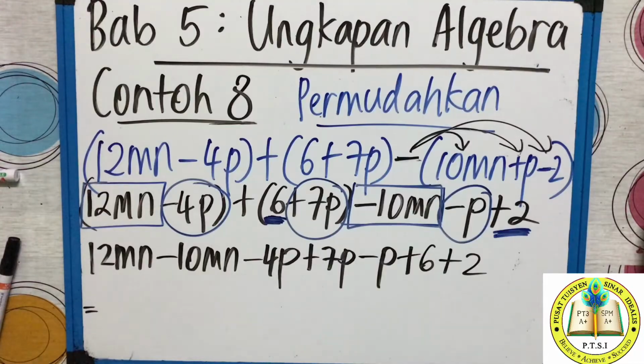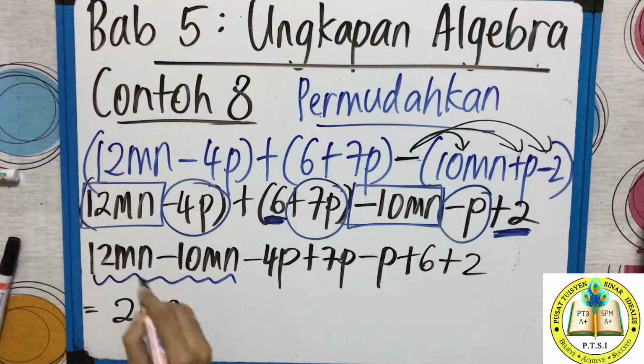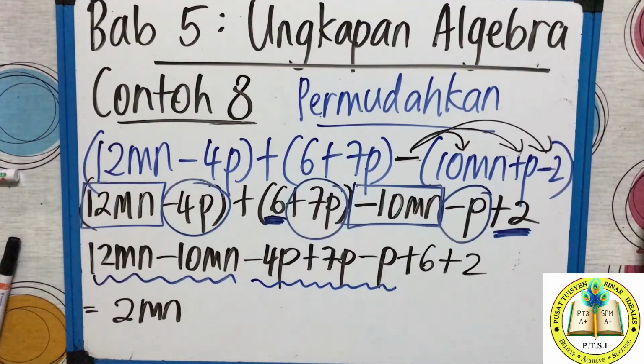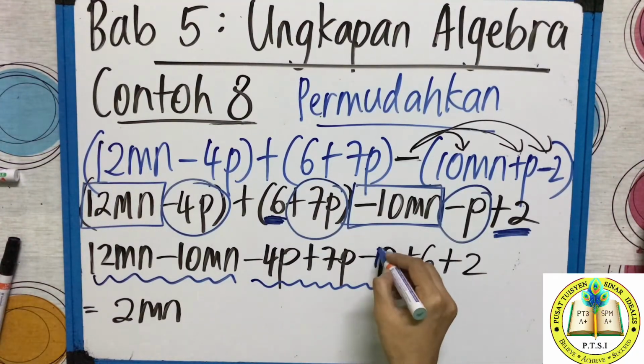And lastly, you solve the answer. 12mn and 10mn you can solve. 12 tolak 10, how much do you get? 2. Mn just turunkan. And this one, negative 4p plus 7p minus p. P you can solve. Negative 4, tekan calculator lah. Negative 4 tambah 7 tolak. Here got what? 1.